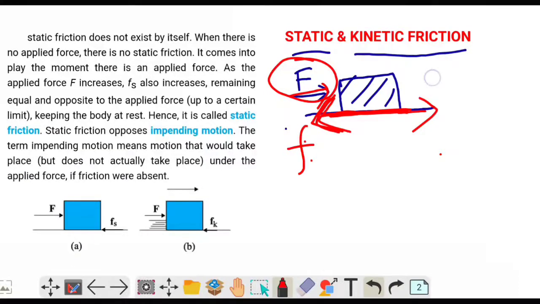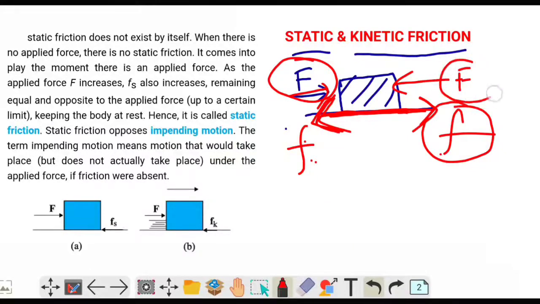Now similarly, if the external force is acting in this direction, then the frictional force will act opposite to the direction of the applied force. Okay. So that is one key concept: the direction of friction is always opposite to the direction of the external force which tries to move the body.